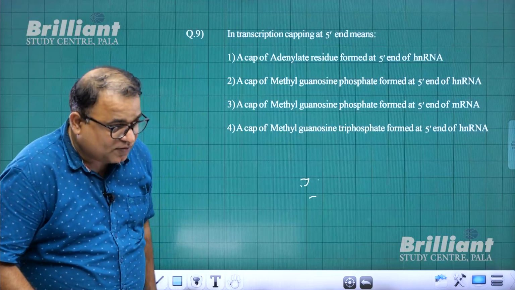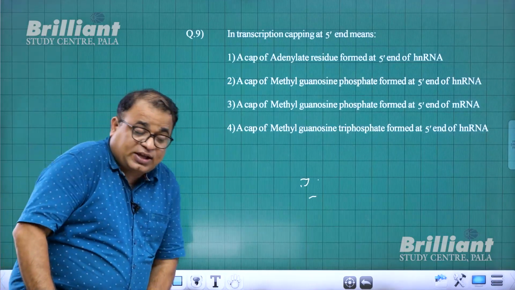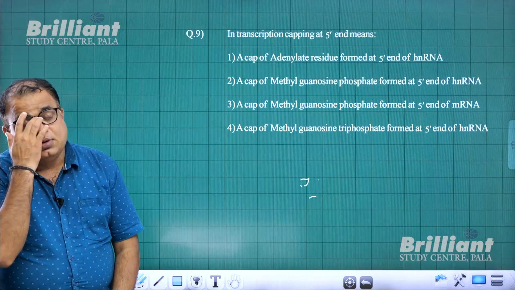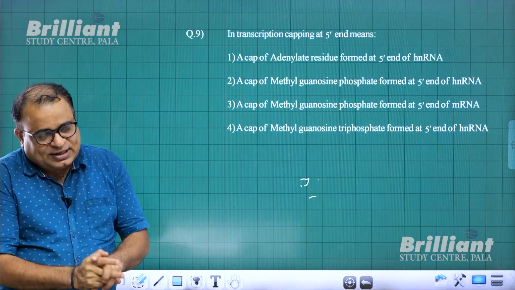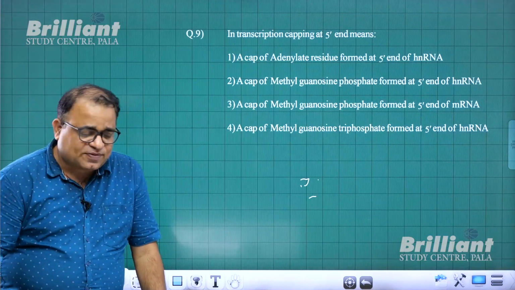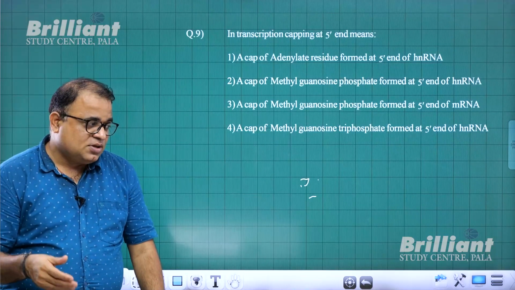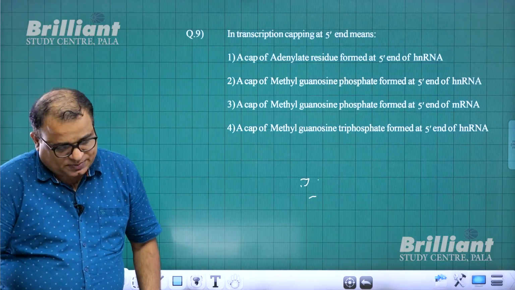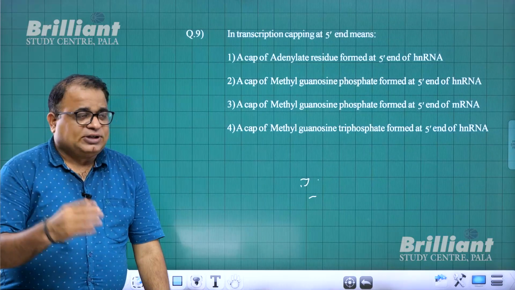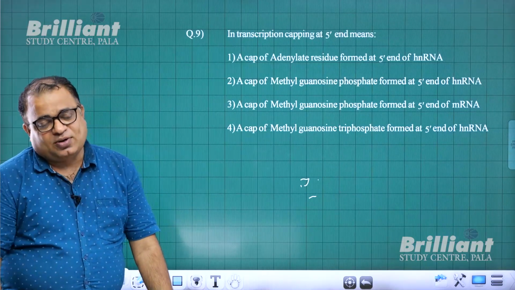If you go to page number 111, paragraph 2 and paragraph 3 of NCERT, you will come to know that split gene arrangement is probably ancient feature of genome. And you must know that split gene is present in eukaryotes, not in prokaryotes. That is why you have coding sequences and non-coding sequences.